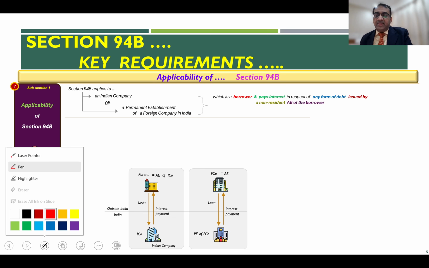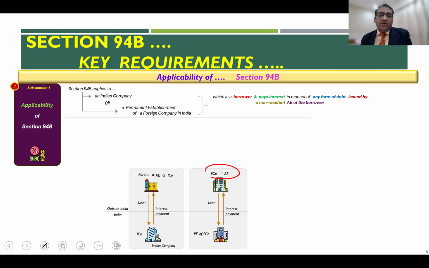So, for example, if you have FCO as a foreign company outside India, and this FCO has its permanent establishment in India, then if interest is being paid by this PE of the foreign company to the associated enterprises, Section 94B also applies to the PE which is situated in India.